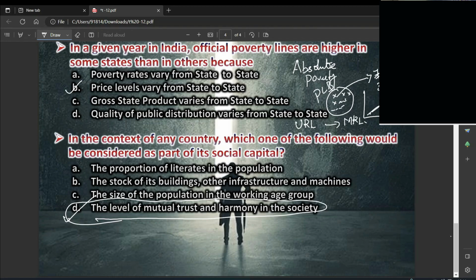And don't be bogged down under stress, because this is the right time where we have to do the maximum amount of practice, and practice is the only way which will keep us motivated, and at the same time the stress levels will also come down. So practice as many questions as possible, and also your CSAT as well.